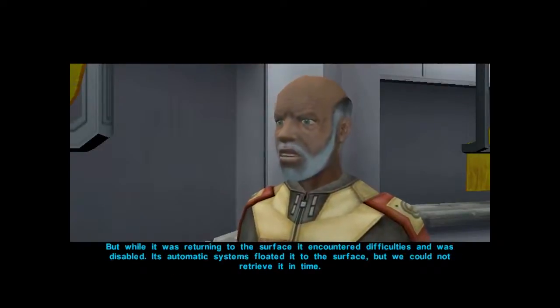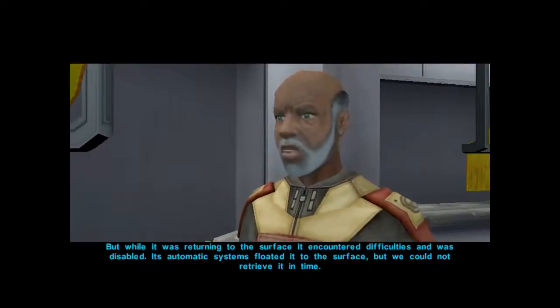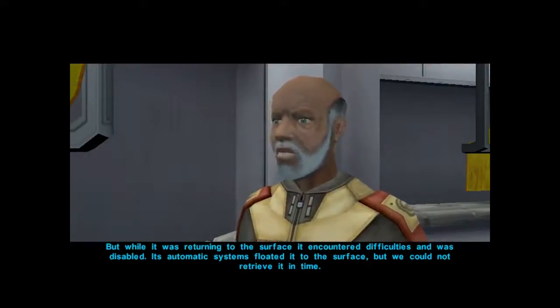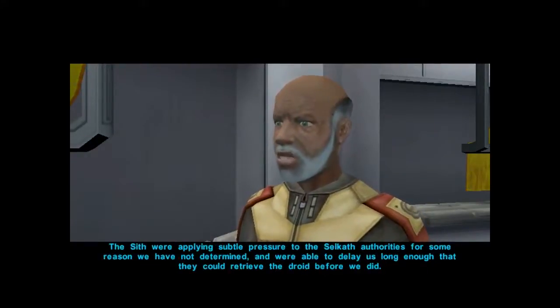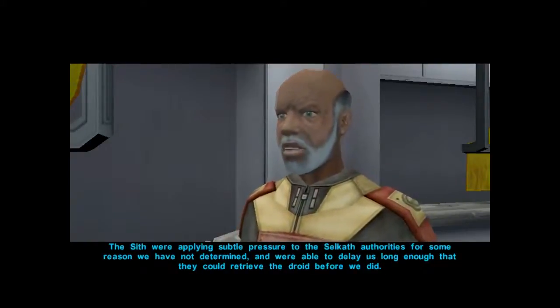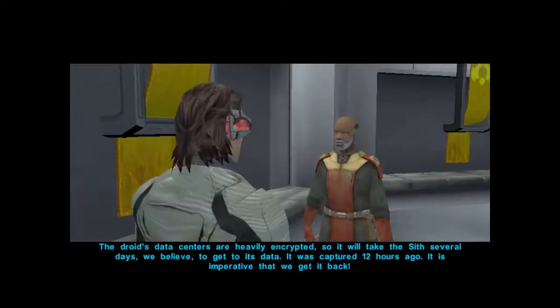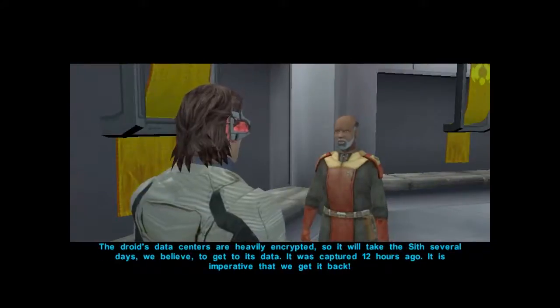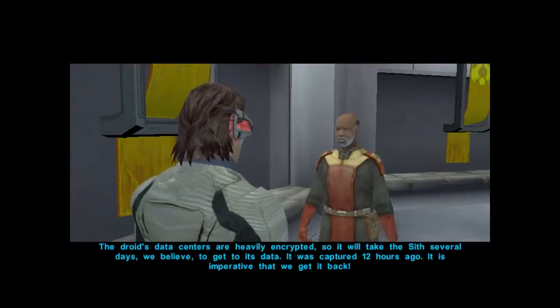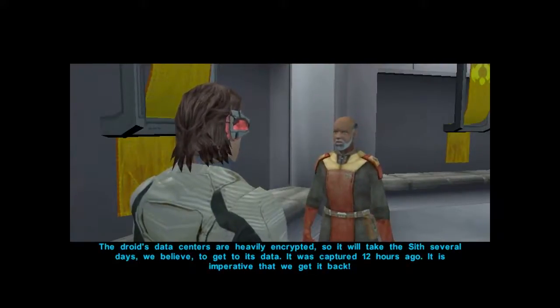But while it was returning to the surface, it encountered difficulties and was disabled. Its automatic systems floated it to the surface, but we could not retrieve it in time. The Sith were applying subtle pressure to the Selkath authorities for some reason we've not determined, and were able to delay us long enough that they could retrieve the droid before we did. The droid's data centers are heavily encrypted, so it will take the Sith several days, we believe, to get to its data. It was captured 12 hours ago. It is imperative that we get it back.